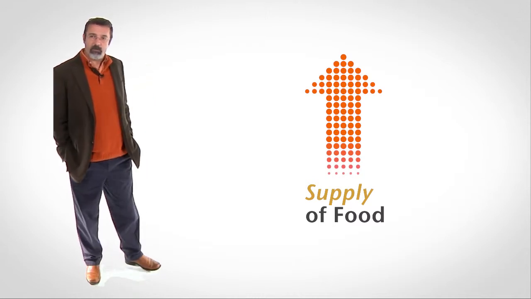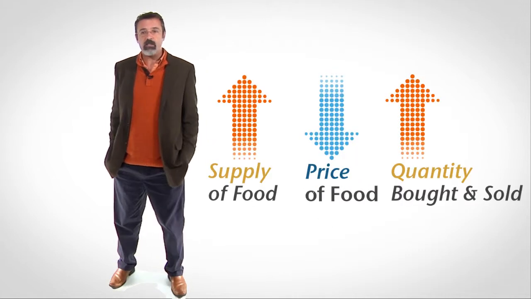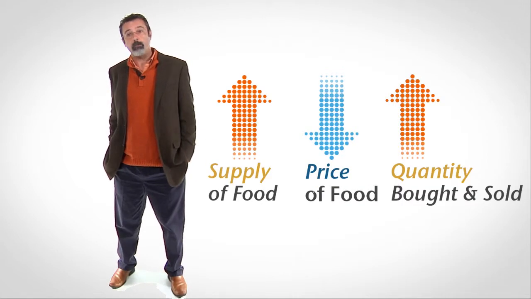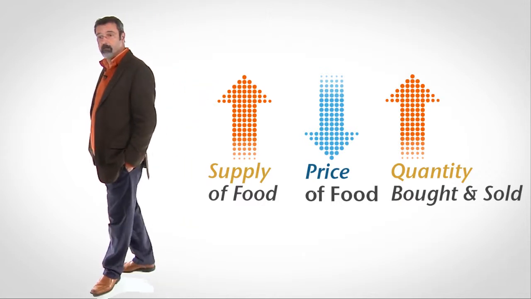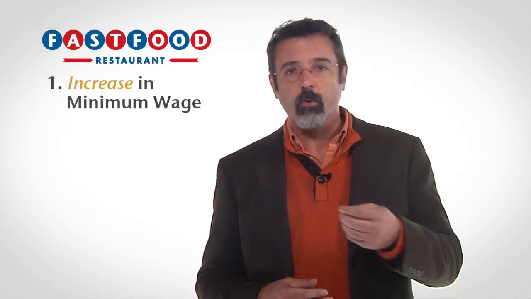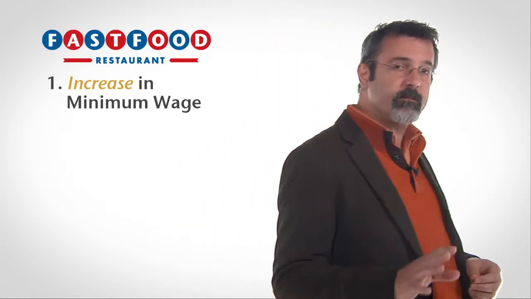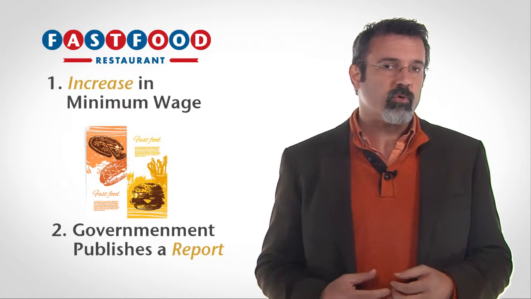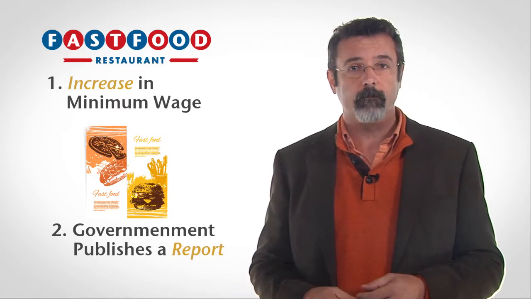Now that we know what's happened to the supply of food, we can figure out what happens to price. When the supply of food increases, we know that the price of food will fall and the quantity of food bought and sold will rise. Now, here's a harder one. Consider the market for fast food. The government increases the minimum wage, which forces fast food restaurants to pay their workers more. But at the same time, the government publishes a report saying that people who avoid eating fast food live longer.